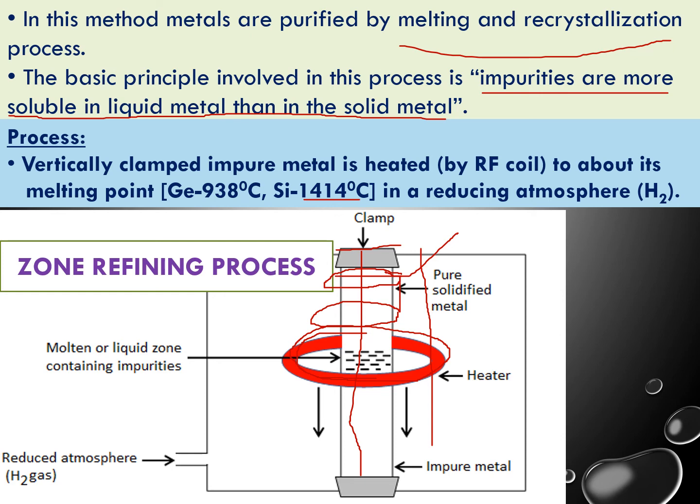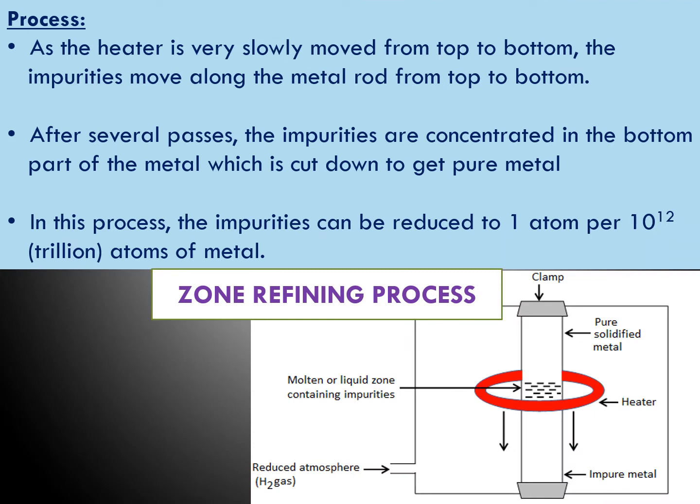Impurities are more interested in being in a liquid state, that's why all impurities at this place will move downside, like that all impurities come to downside. If you repeat this process many times, you can separate the impurities from the material, and you will make a pure metal. See here, all upside impurities come to here. If you move downside, all impurities come to downside. So this is called the zone refining process.